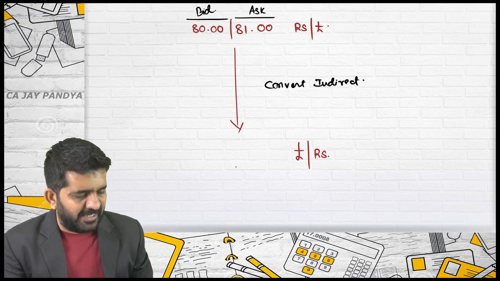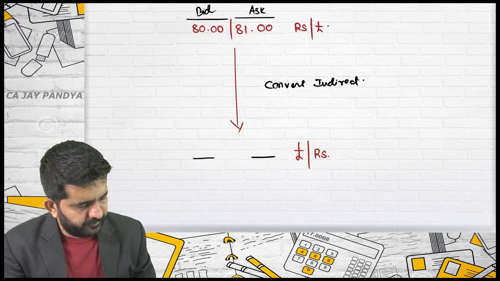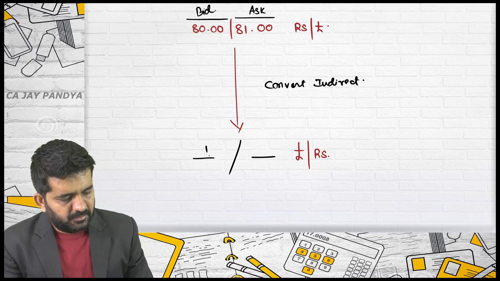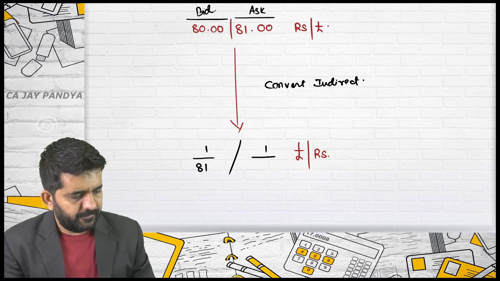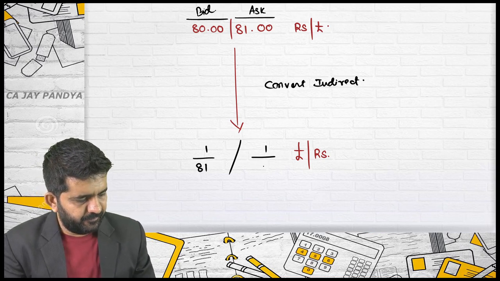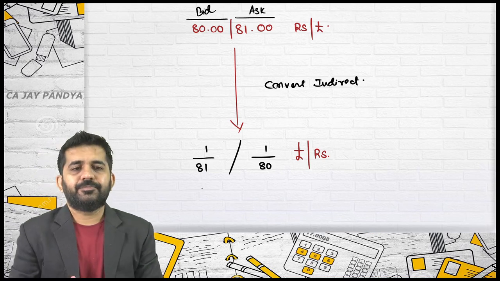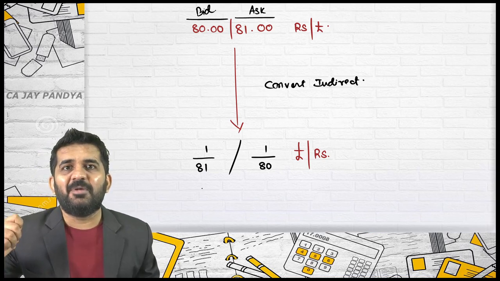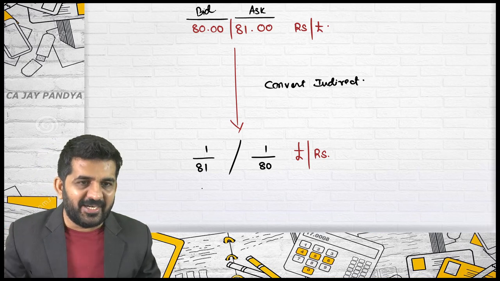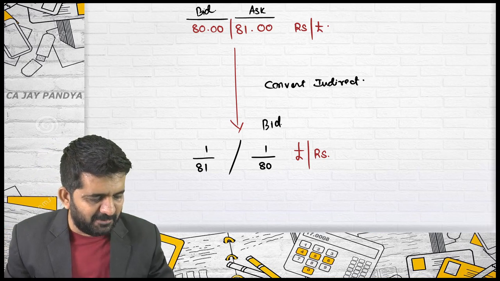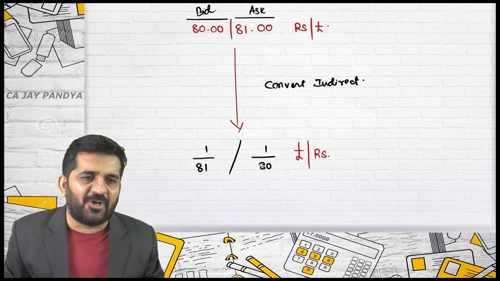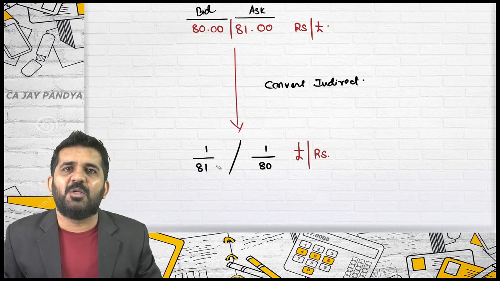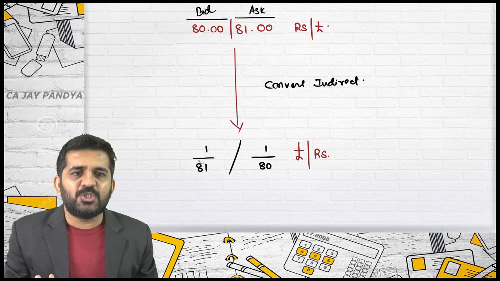First, I need to do reciprocal in both? Yes. Alright. 1 divided by 81. Yes. And 1 divided by 80. See, bid will become ask and ask will become bid. The number of bid will be in the denominator of ask, and the number of ask will be in the denominator of bid. That is what I need to say.